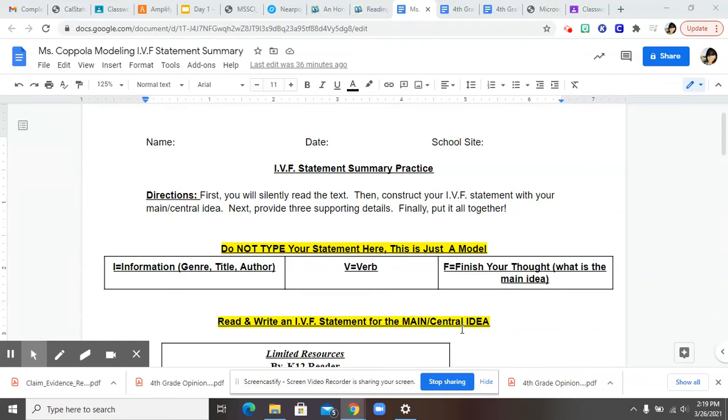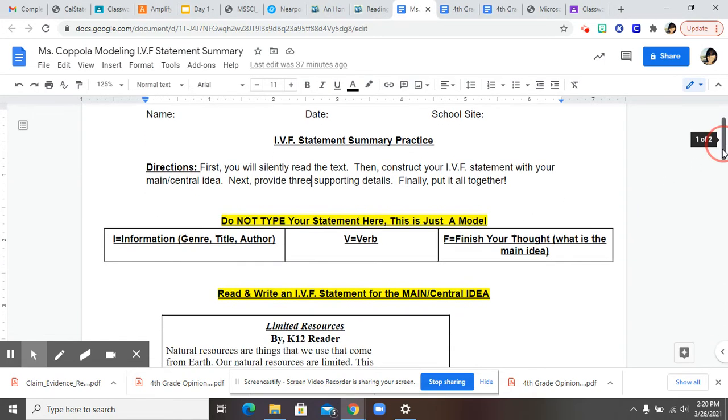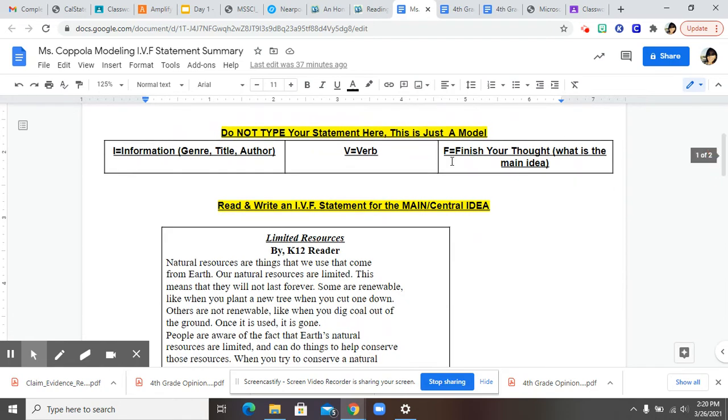Hello, today I'm going to teach you how to create an I.V.F statement summary paragraph. First, we're going to read the text, then construct your I.V.F statement with your central or main idea. Next, you're going to provide 3 supporting details, and then finally, we're going to put it all together. So let's review really quick what the I and the V.F stand for.